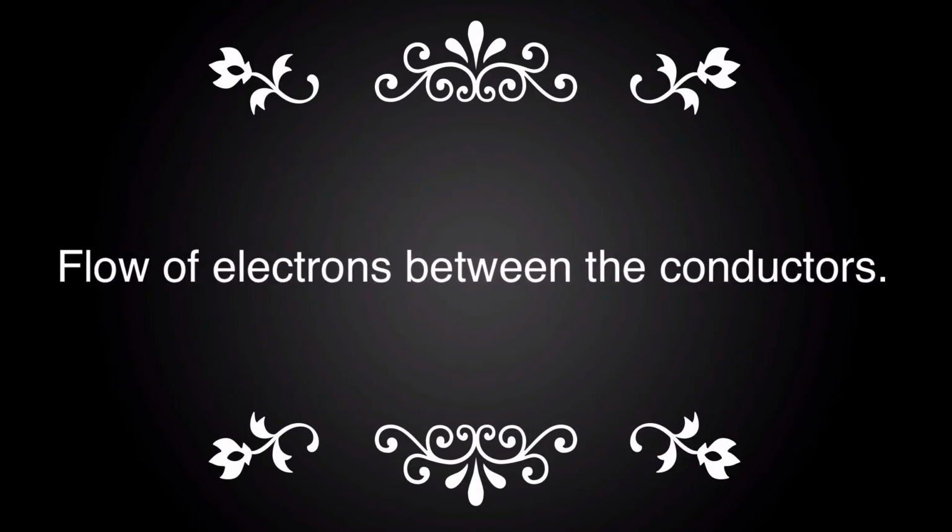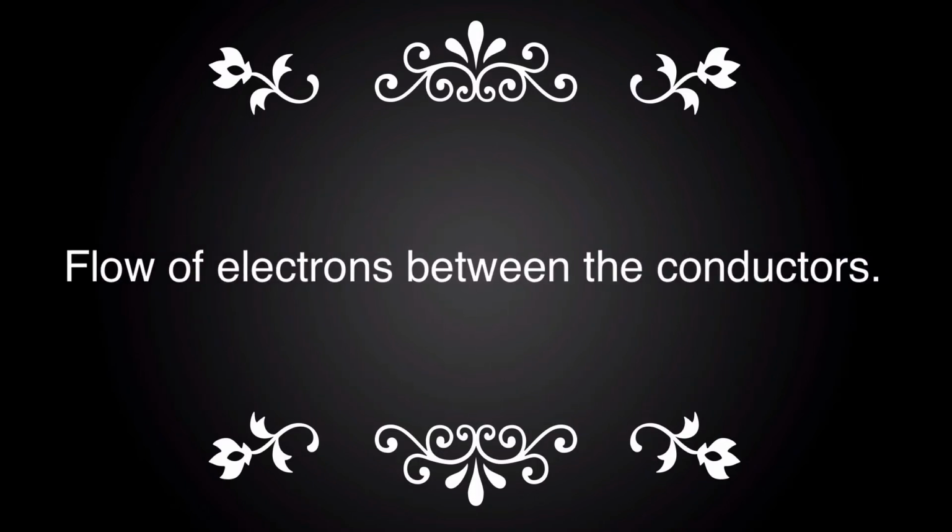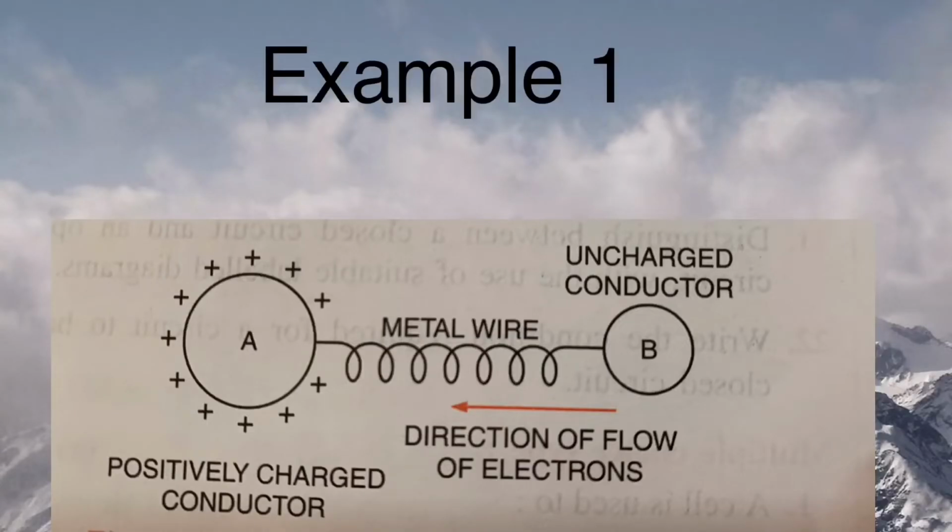Our first topic is flow of electrons between the conductors. Let us understand the concept of flow of electrons between two conductors with the help of following examples. In example 1, a positively charged conductor A is joined with an uncharged conductor B with a metal wire.